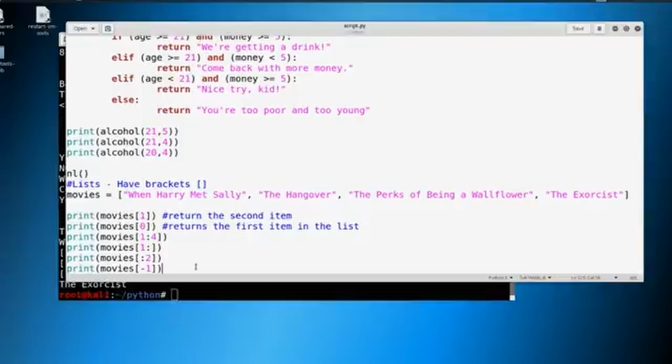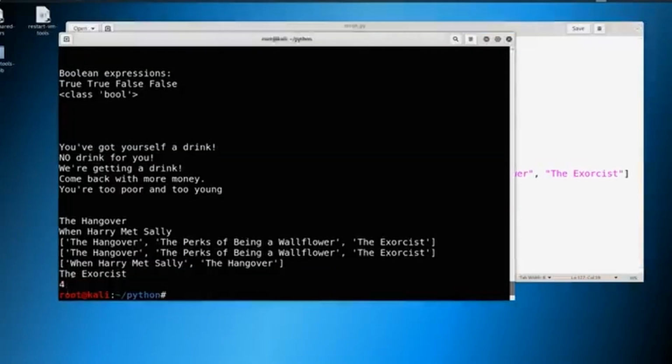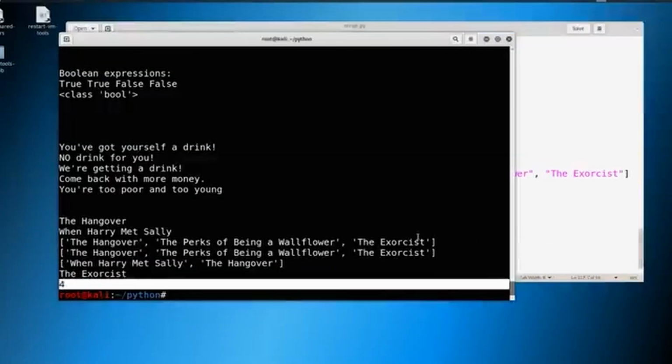So if you're going to know the basics of Python and you will use these sometime in your lifetime, it's useful to know this kind of stuff. So we can also do some things with lists as well. We can print out the length of our list. So we could say length of movies, something like this, and give that a go. And you can see that there's 4 items in that list.